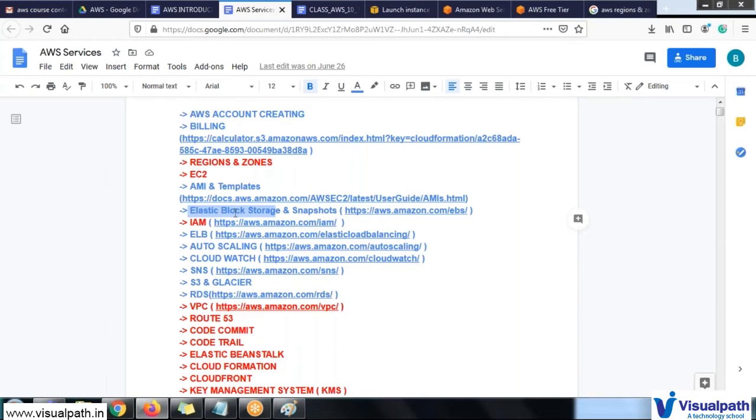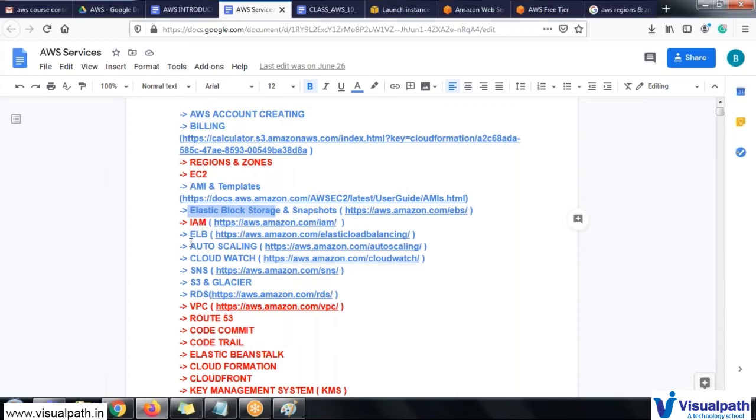So I will navigate you through how to create this EBS, how to store the backups, how to attach this particular EBS to this particular EC2, and how to create the snapshot. The snapshot is nothing but the copy of this EBS, so that you can share this snapshot from one account to another account so that they can use this data also.